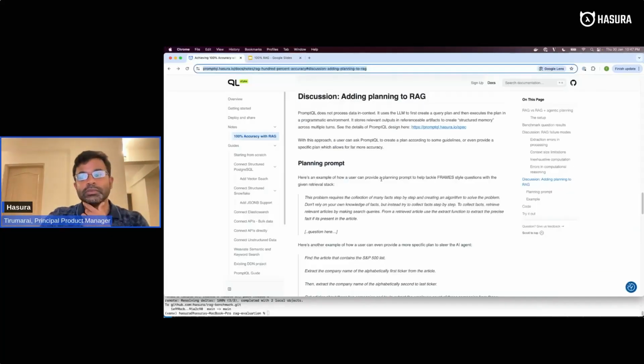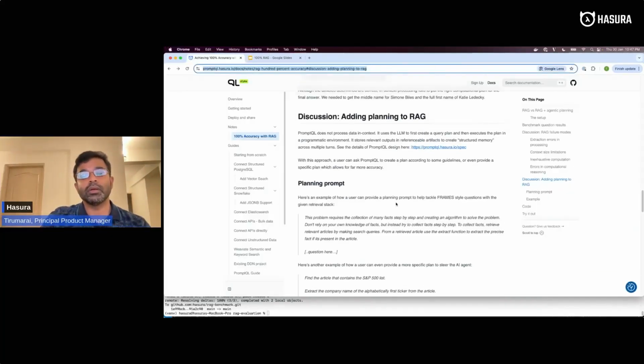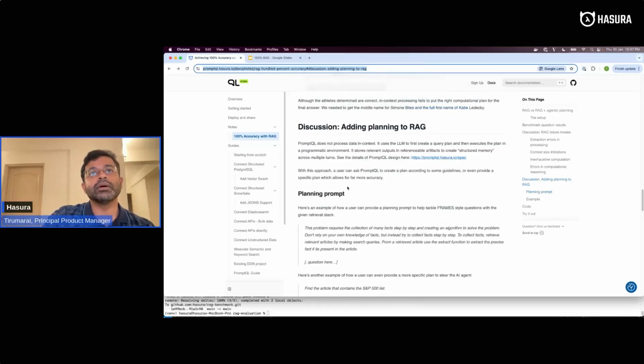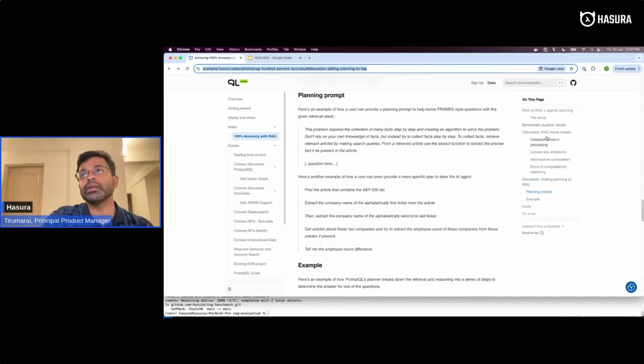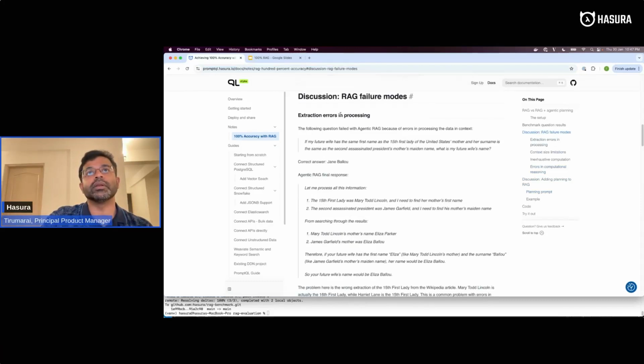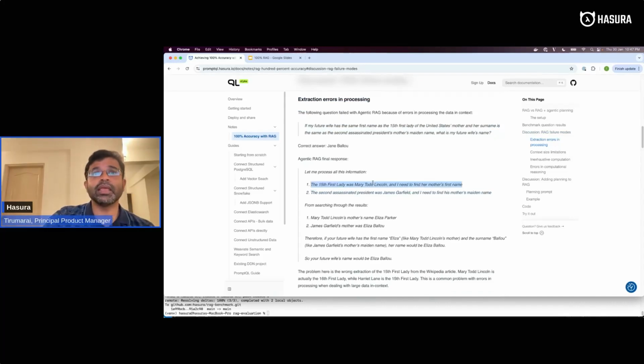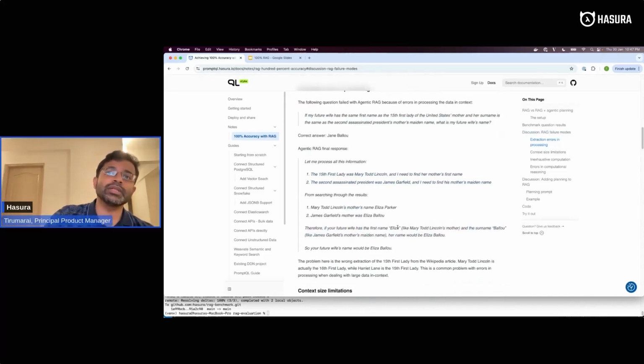So let's do a quick discussion on the various cases why agentic RAG falls short. Now, if you look at the failure modes here, one of the most common things that we saw was extraction errors in processing, which means that if you give a question like this, it'll do some thinking, it'll say all the right things, except it'll get the actual fact wrong.